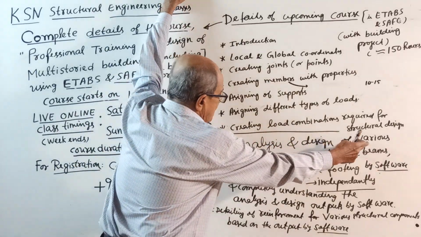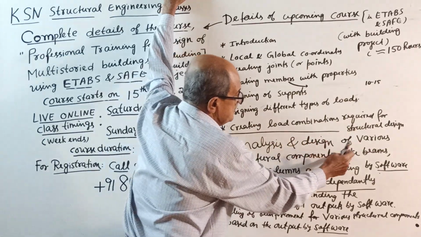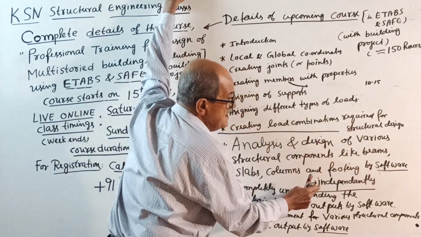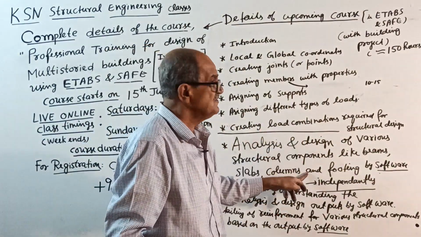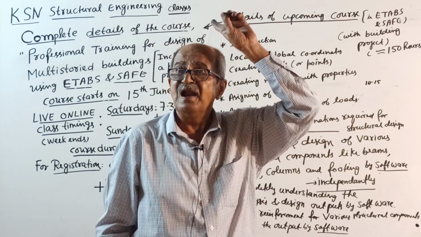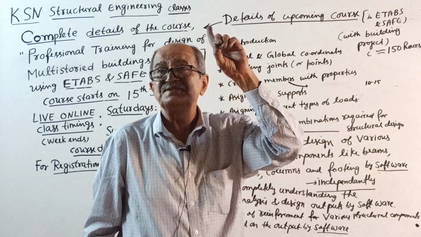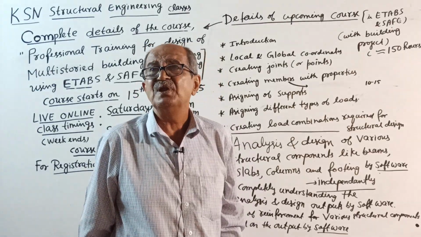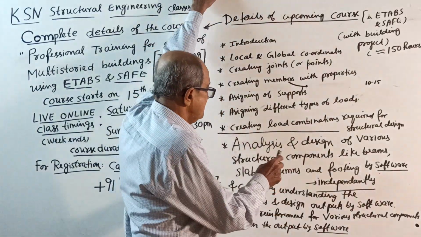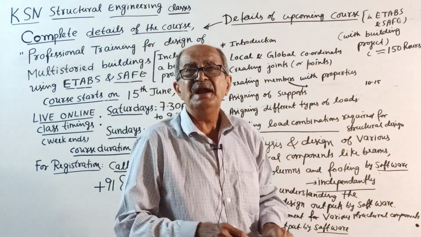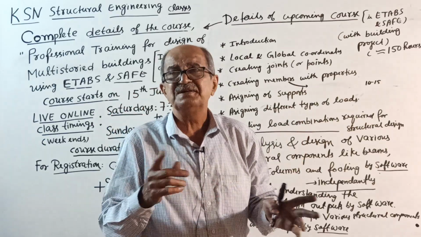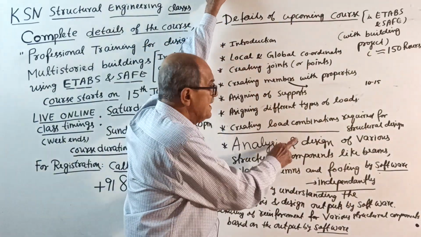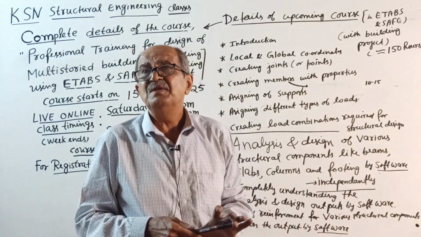analysis and design of various structural components like beams, slabs, columns and footing by software independently. See, all these were already done in the earlier class. I told you the basic structural classes are already over. There, all these were done. I will select the same example so that the result will come the same. Independently means we will select only a beam. See, actually in construction, slab, beam, column, footing all will come. No, we will take a beam independently and analyze and design by software.